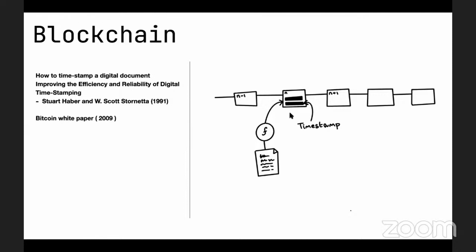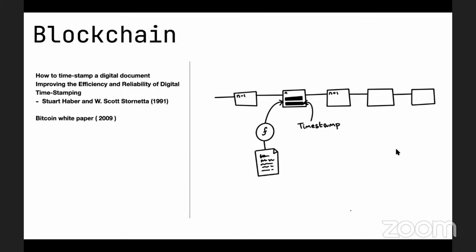Basically what this is explaining is to chain these pieces of information together so that it is easily verifiable. For example, if anything in this document changes, the hash generated will not be in this blockchain. Or if the timestamp is changed by the service provider, this hash will not match. As I said, with a hash function, if even one single bit changes, the hash value will be very different. So it is very easy to verify, as long as you have access to this whole blockchain. That way you have a chain, and you can make sure that, yes, this is the document which is referenced in this blockchain.